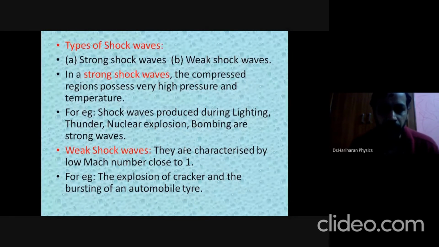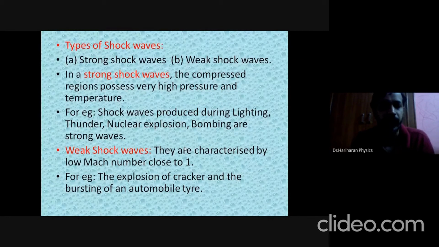These are the waves that are characterized by an object moving with a Mach number which is less than 1. If the speed of an object is less than 1, then those sound vibrations or mechanical waves produced by the object are labeled as weak shock waves. And what is the example for that? The examples include the explosion of a cracker and the bursting of an automobile tire.